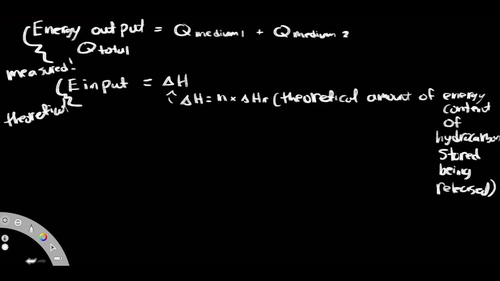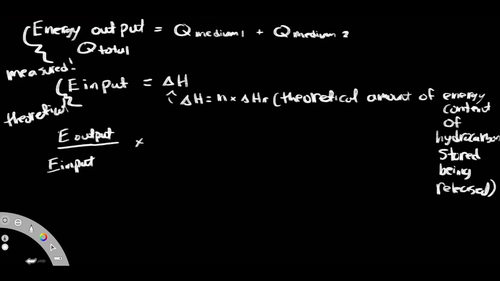Okay, so if we had to put our formula, our energy input here, this is theoretically what we're supposed to be getting. It's like on a test, you're supposed to be getting 100%. So on a test, this would be like, out of 100 marks, for example. But how much do we actually get, right? Of course, we all want 100, but that's kind of unrealistic. So if it's unrealistic, that's actually going to be our output. So this is our energy output, what we're supposed to be getting out of 100 marks.